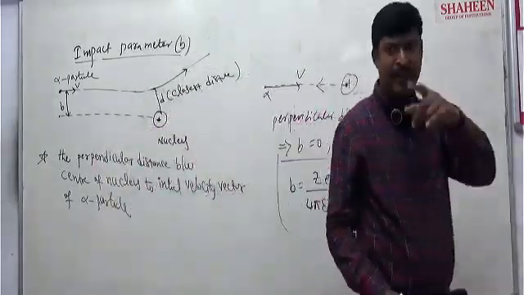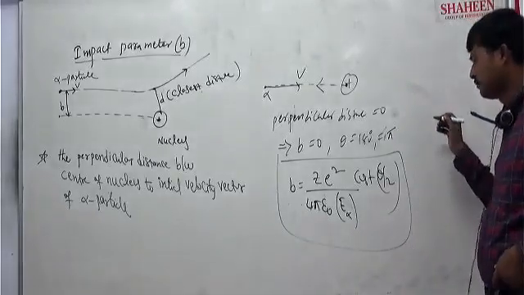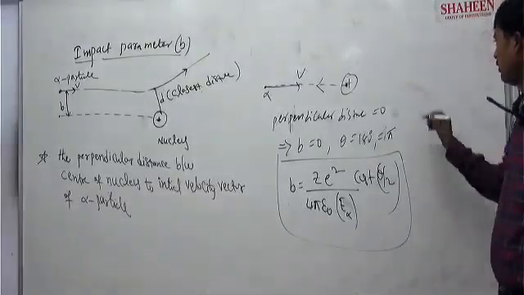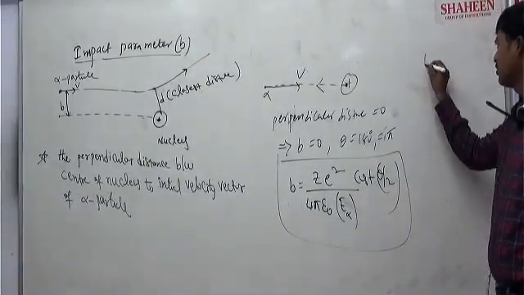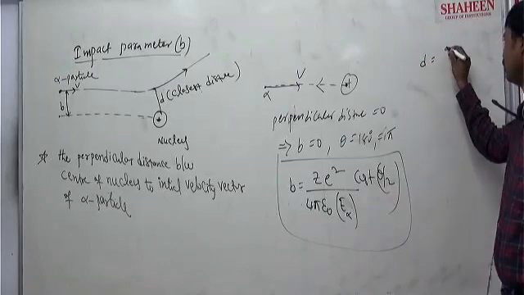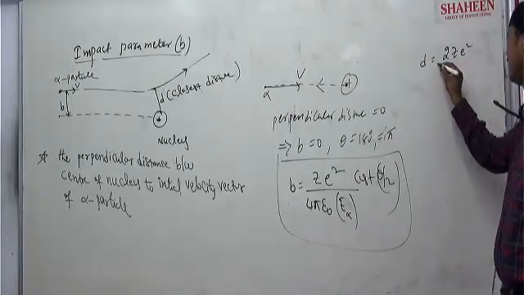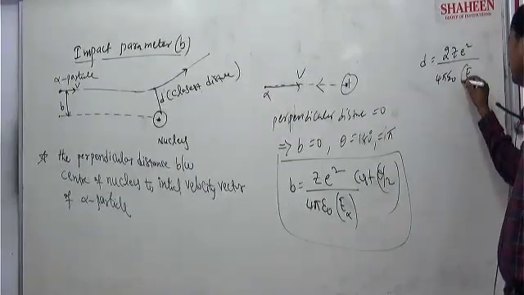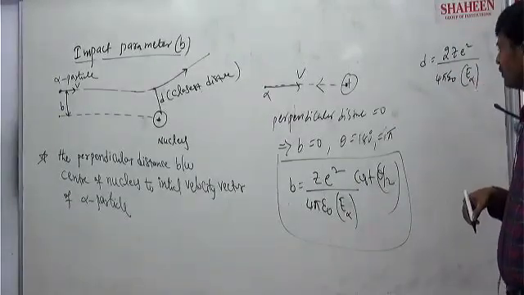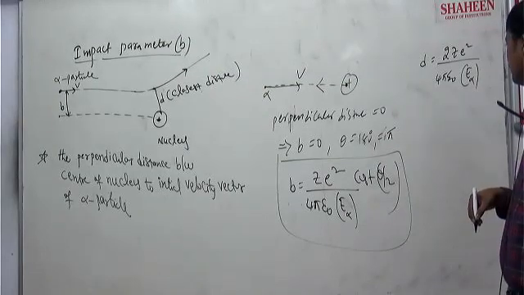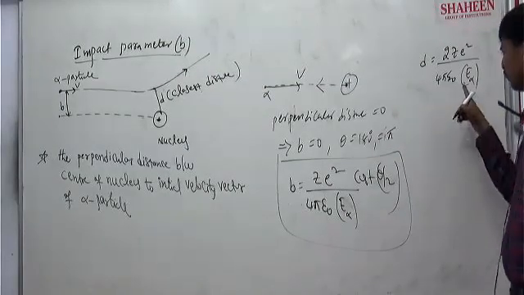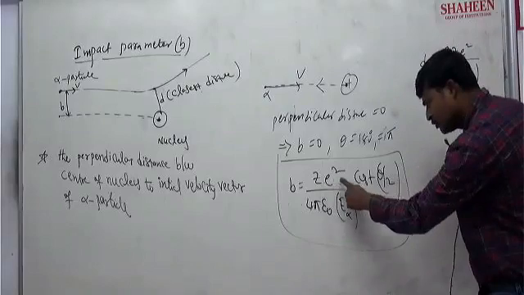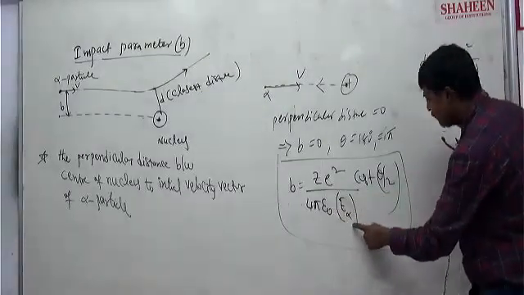So just now I wrote one equation for the closest distance. The closest distance equation I wrote is 2ZE square by 4 pi epsilon naught E alpha. Do you remember? From this, can I write ZE square by 4 pi epsilon naught E alpha?